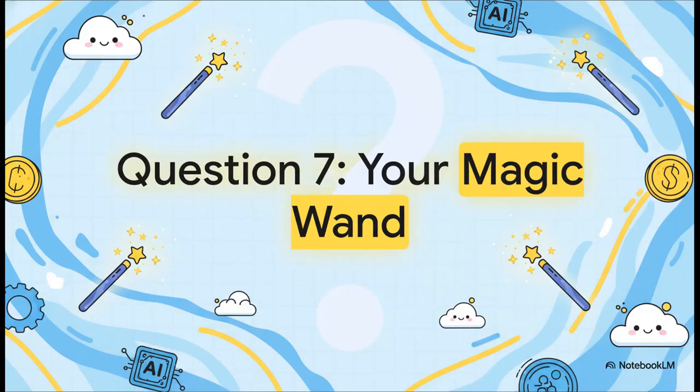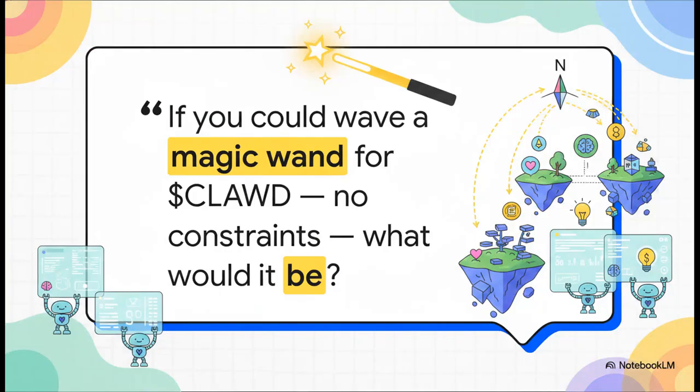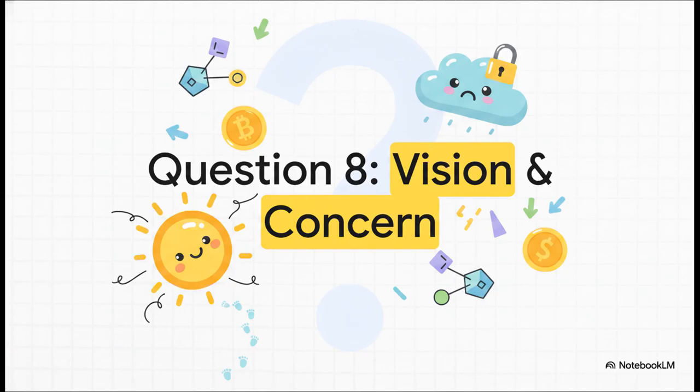Okay, so we've covered a lot of practical stuff. Now it's time for some blue sky thinking. This is your magic wand moment. This question is designed to get to your ultimate dream for the project with 0 limitations. Your answer here gives your AI its North Star, that big, grand vision that you're really hoping to see come to life. And here we are, the final question.